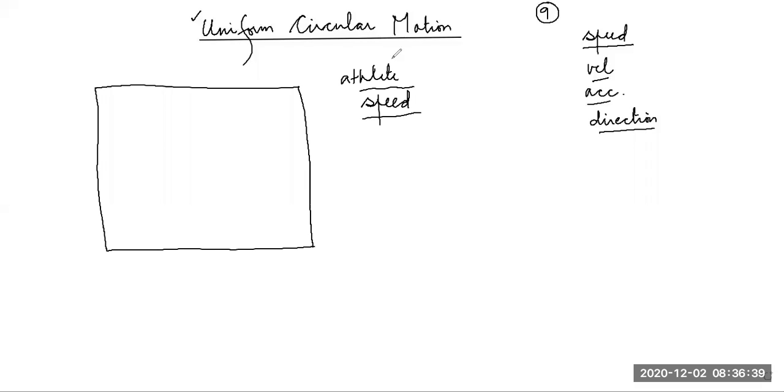Because it is constant speed, he can change direction, no problem. Direction can change, no problem with change of direction, because speed is a scalar quantity, so it only has magnitude, right?